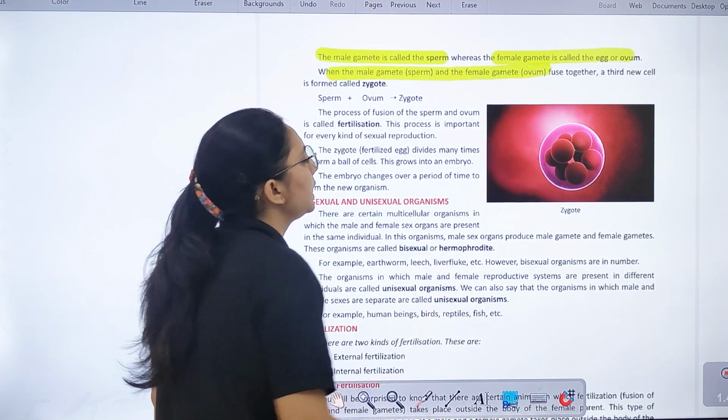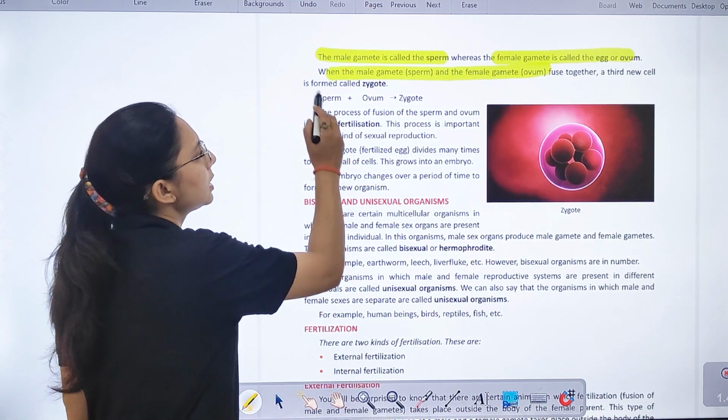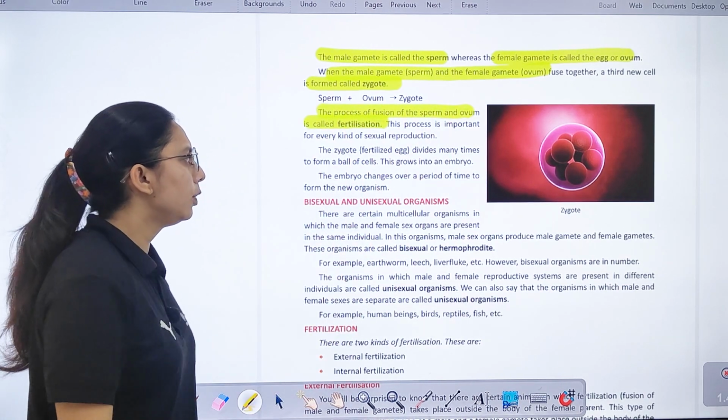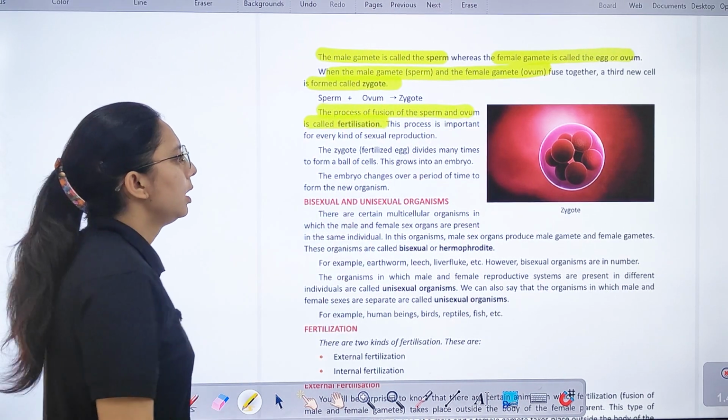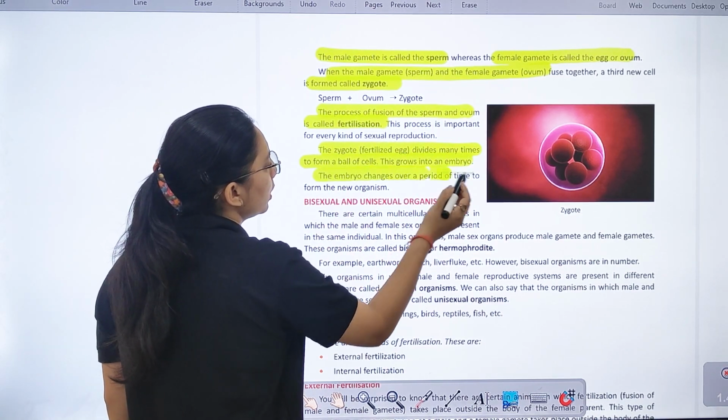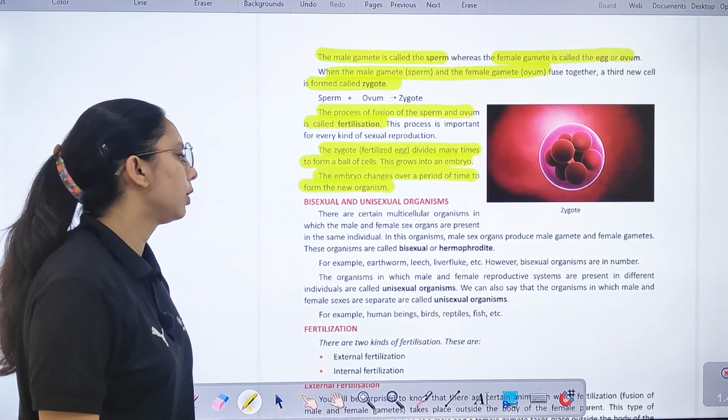When the male and the female gamete fuse together, a third new cell is formed, जिसे हम zygote कहते हैं. And the process of fusion of sperm and ovum is called fertilization. So the zygote, the fertilized egg, divides many times to form a ball of cells, जो embryo में grow करता है. It changes over a period of time.